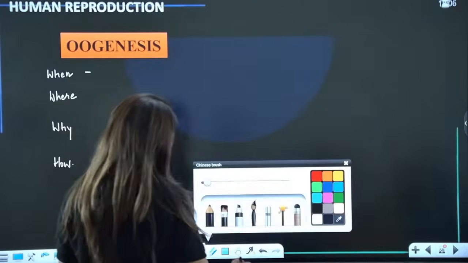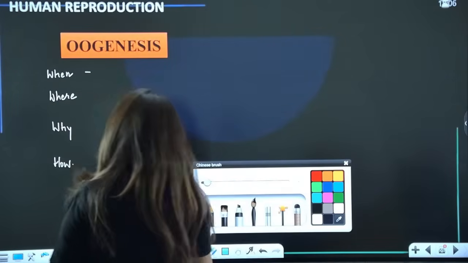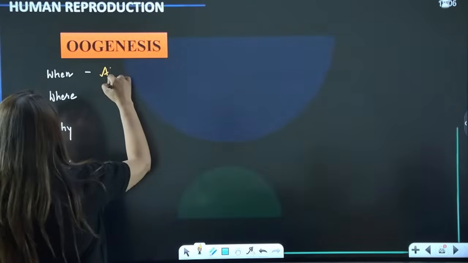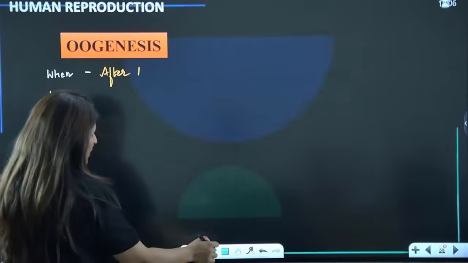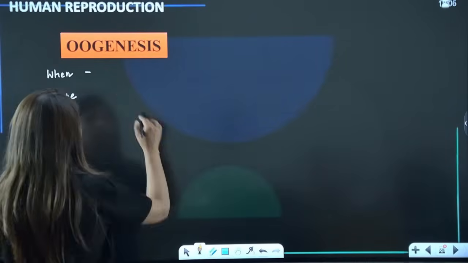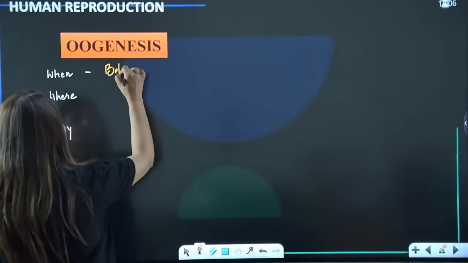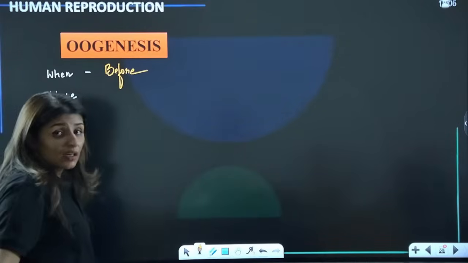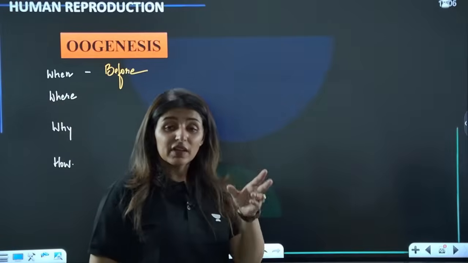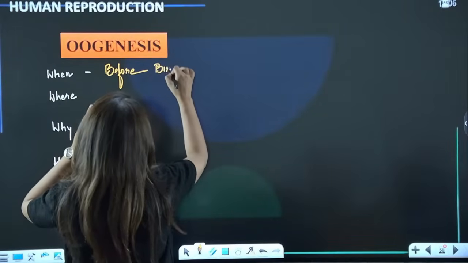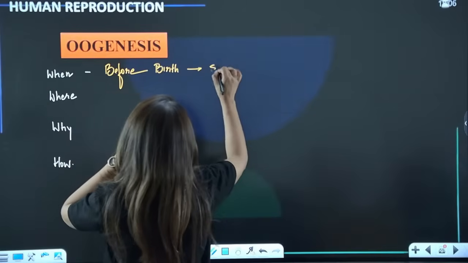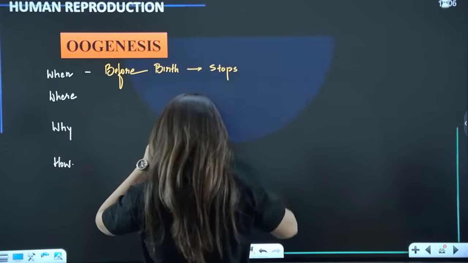These are the questions we are going to answer. So when does oogenesis begin? It begins before birth. Unlike spermatogenesis, which starts after birth, that is during puberty, this begins before birth, then stops or pauses at birth.